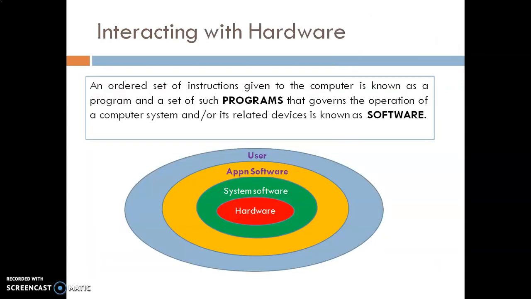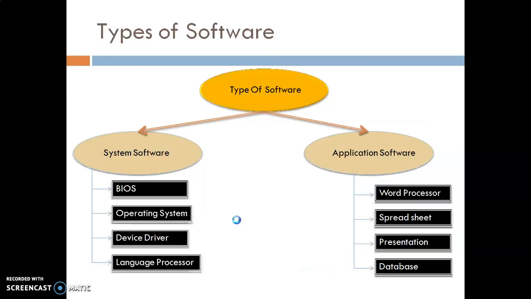Interacting with hardware, an ordered set of instructions given to the computer is known as a program, and a set of such programs that governs the operation of a computer system or its related device is known as the software. You can see in this picture the hardware and software, system software and application software, and the user. System software and application software are the interface between the user and hardware.